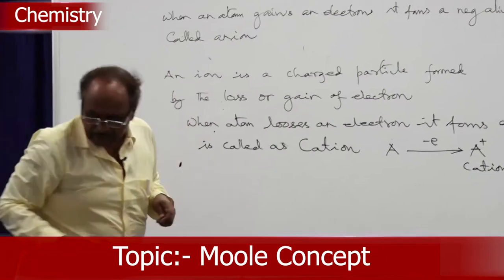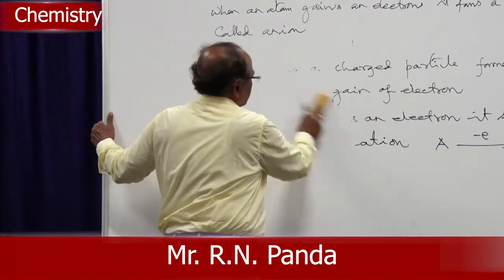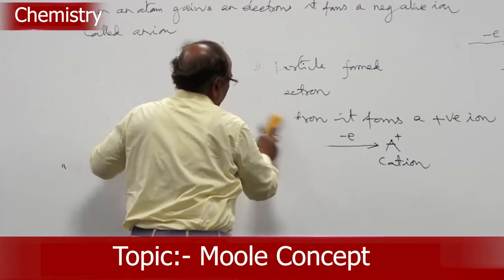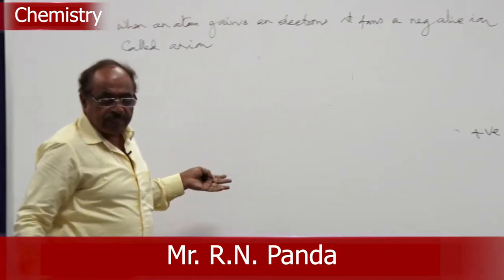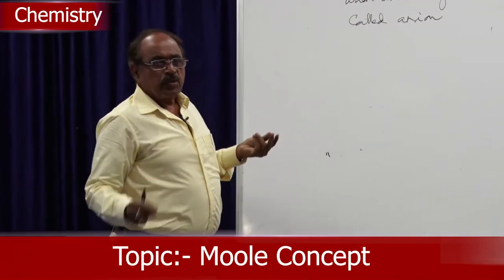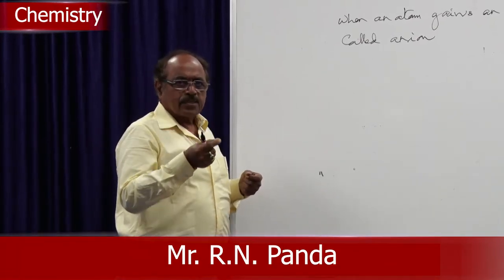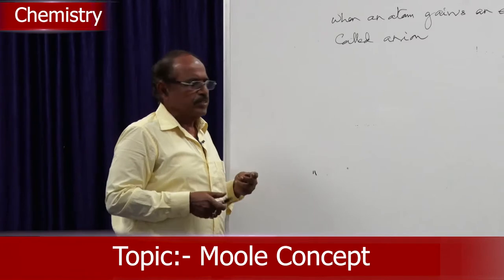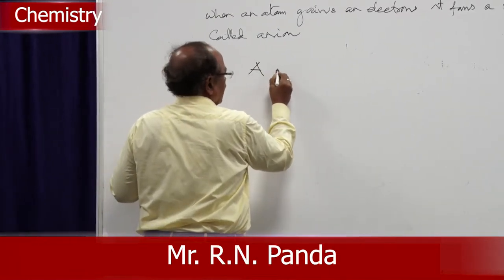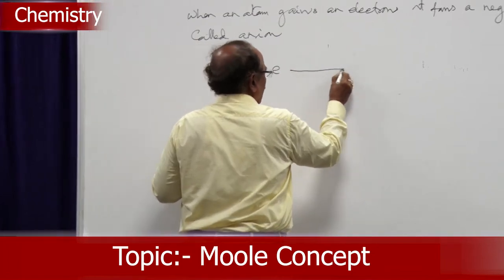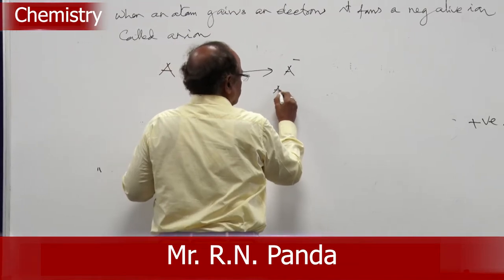That means when we add an electron to an atom, it forms a negative ion. A student may ask me, why negative? Because the number of electrons was equal to the number of protons, and now you added one electron, so there is one electron more. When one electron is increasing, one negative charge is increasing, so its charge becomes negative. So A was there, we add an electron, this forms A minus, a negative ion, which we call an anion.